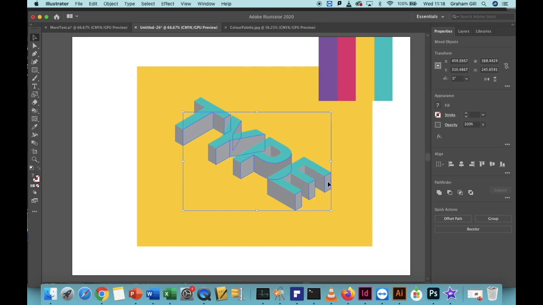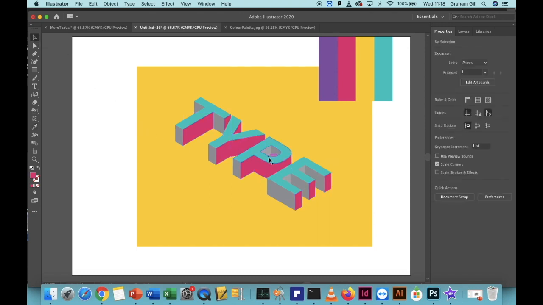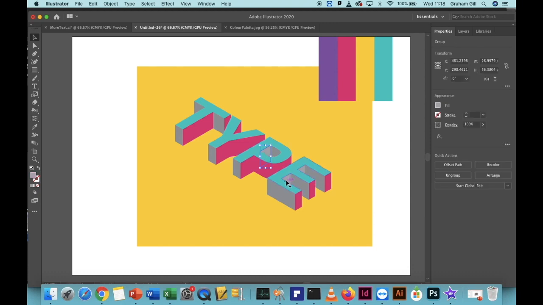You can see I missed inside a section of the P, but right now I'll click on the eyedropper tool and select the pink colour. I've also missed a few sections of the E. So click the selection tool, click on the background, hold the shift key, and now select the pieces that you missed on the first try. With those now selected, click the eyedropper tool, click on the pink colour again, and apply that colour.